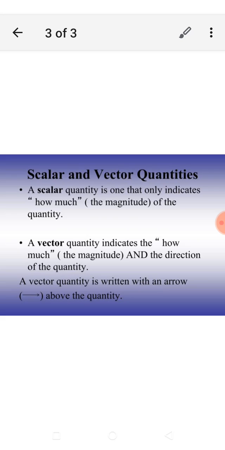A vector quantity is written with an arrow above the quantity. Look at this figure of the arrow above the quantity. So these are the basic concepts of scalar and vector quantity, and in this slide we learn easily about the definitions of scalar and vector quantity and the basic differences between them.